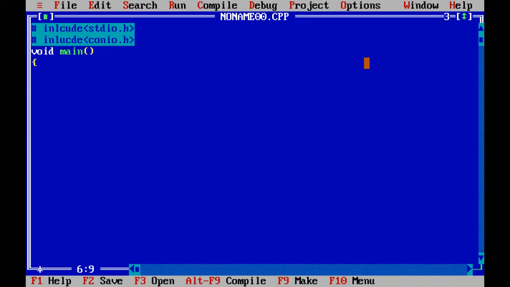Now I will use a message with printf. I will explain all the things which I am writing. This is our first C language program. Double quotes close, semicolon, and over here.